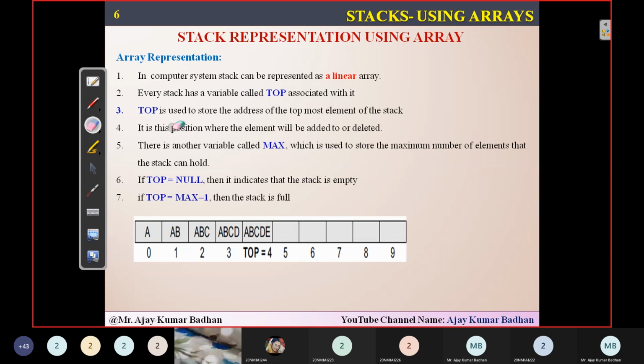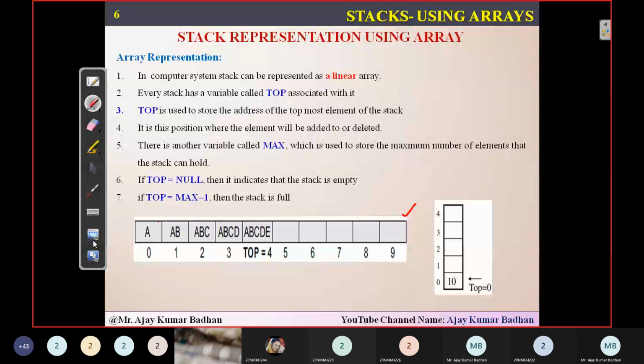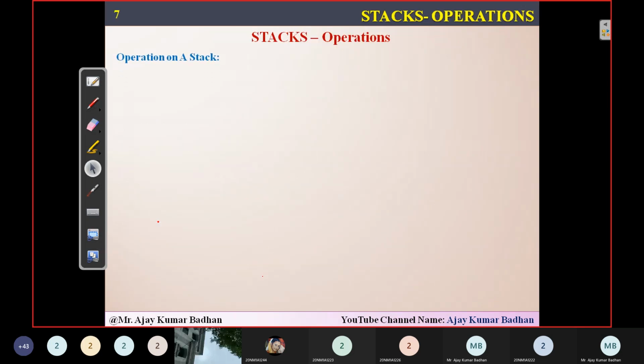So I hope you people are getting it. It's a very simple topic what we have. Here what I want to say is that you can either represent it like this, horizontally, or you can also represent it vertically. That's up to you how you want to place the presentation. The concept should be clear. You can represent it in any way, either horizontally or vertically. That's up to you. But it should be perfectly clear and sound. Then only people can perform it.